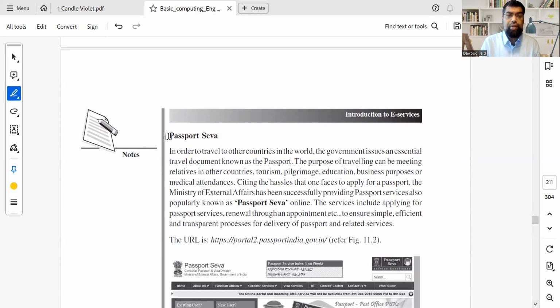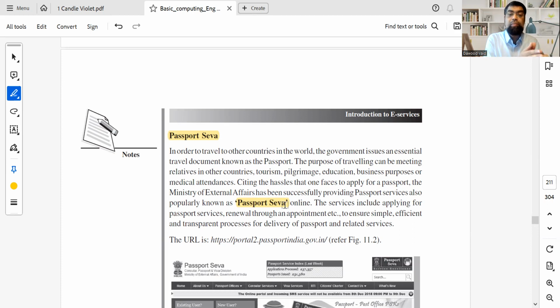I'm sure anyone who has applied for a passport knows how valuable Passport Seva is. There is a Passport Seva Kendra for all of us in Navi Mumbai, in Thane. Recently, last year, in the pandemic, they introduced one in Vashi also. So what is Passport Seva? It's a portal where within minutes you can apply for your passport. You don't need any third person or any broker. It's very simple, and the fees are very easy.